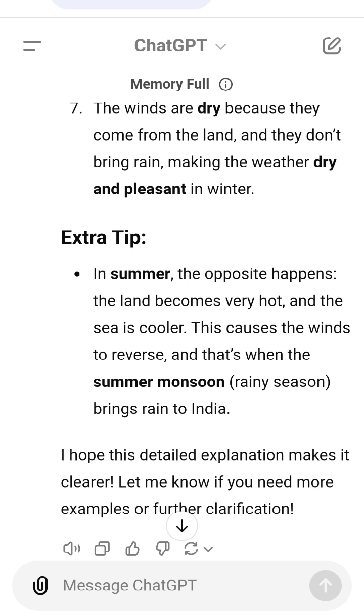I hope this detailed explanation makes it clearer. Let me know if you need more examples or further clarification.